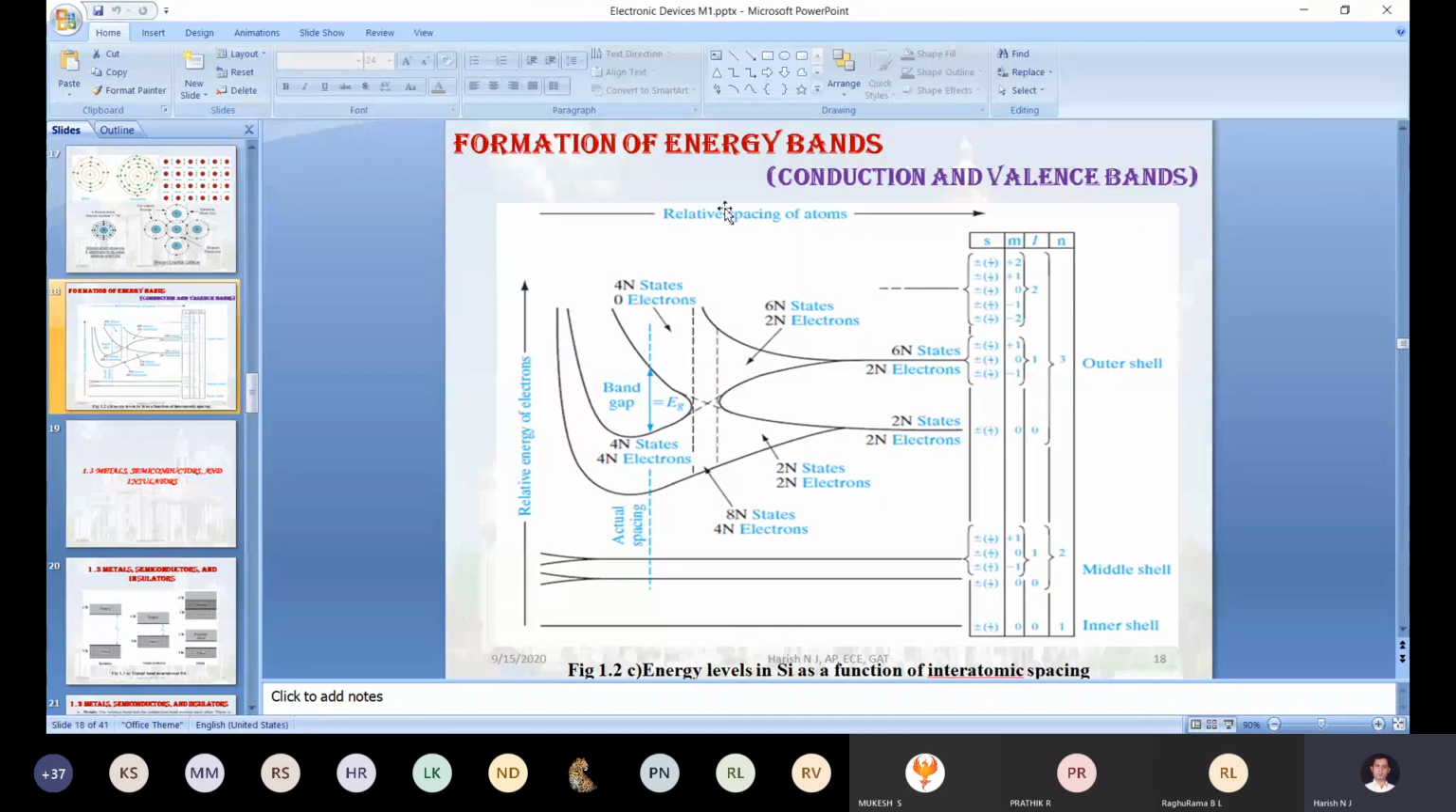Okay, so we got this information from this particular slide. This is all about energy bands.